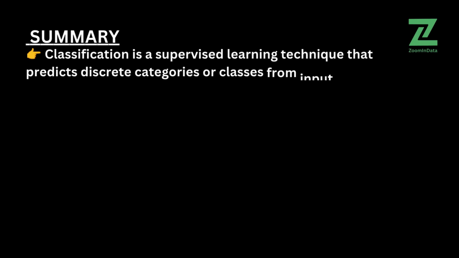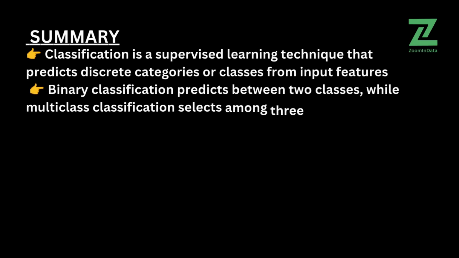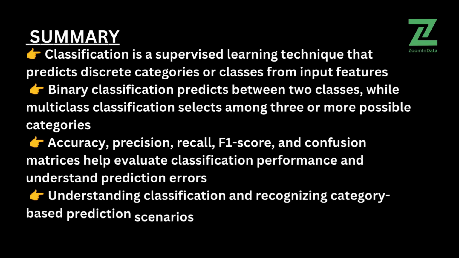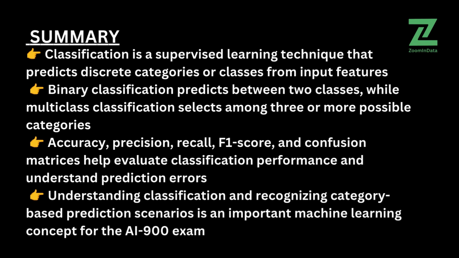Classification is a supervised learning technique that predicts discrete categories or classes from input features. Binary classification predicts between two classes, while multiclass classification selects among three or more possible categories. Accuracy, precision, recall, F1 score, and confusion matrices help evaluate classification performance and understand prediction errors. Understanding classification and recognizing category-based prediction scenarios is an important part of machine learning.